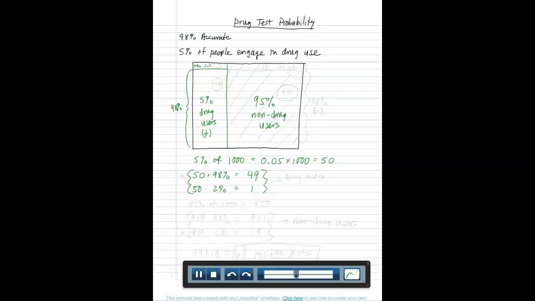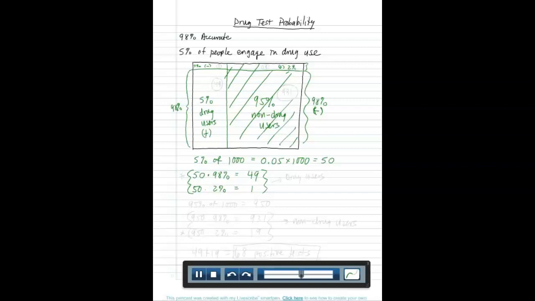Now on the non-drug user side, kind of similarly, I'm just focusing on the right side now, the 95% side. And let me shade it in. I'm going to split that up into 2%. So 2% of these people are not drug users, but they're going to be tested positive. Remember, 2% of the time the test is wrong. Well, if they're non-drug users, the test would be wrong if they came out positive. And 98% of the time, the test will come out negative as it should.